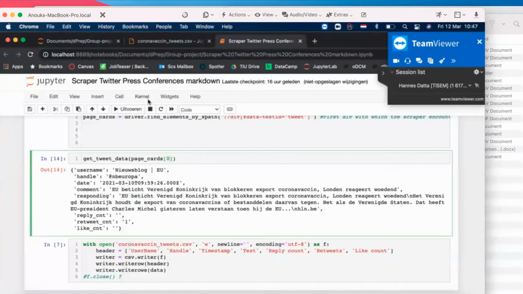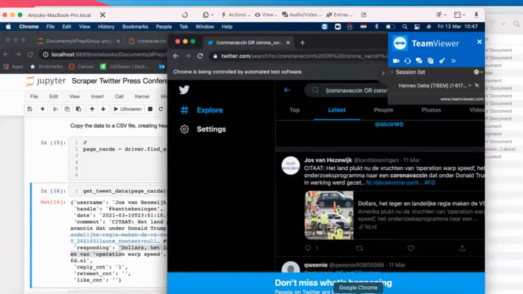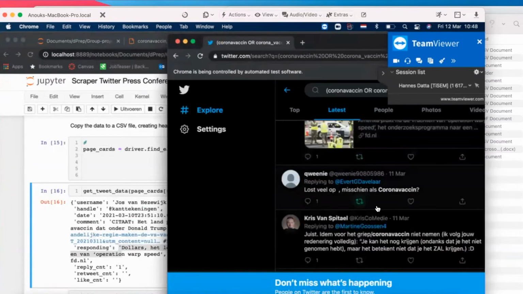And it's good doing this side by side. So this is Jos van Heetwijk. So you got the comments, citaat, and responding to dollars. So let me see where this is. So citaat is what exactly? It is, and this is the article. Okay, let's go to the next one.